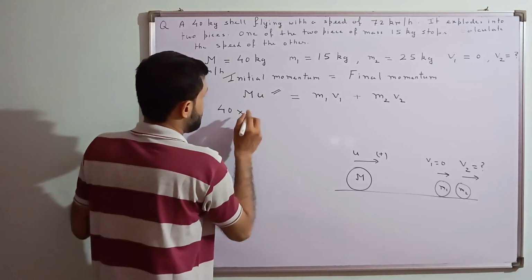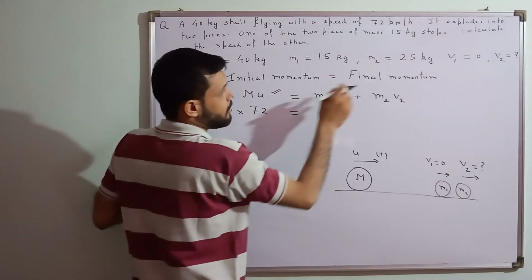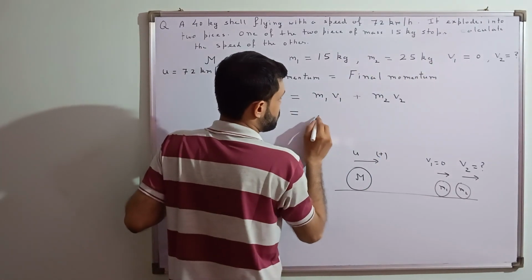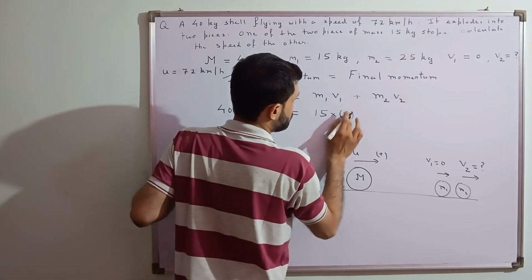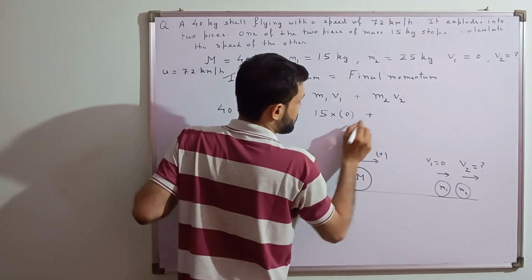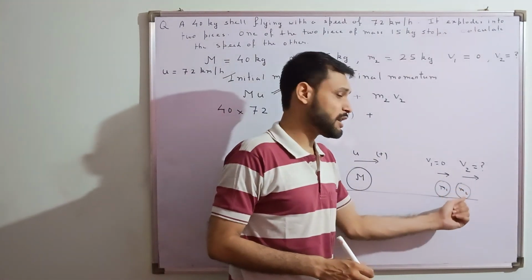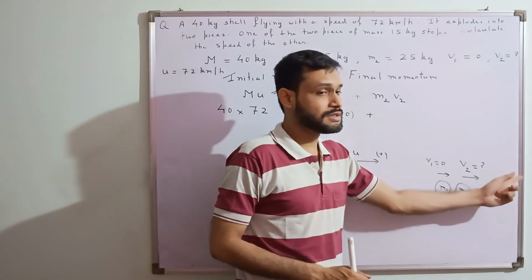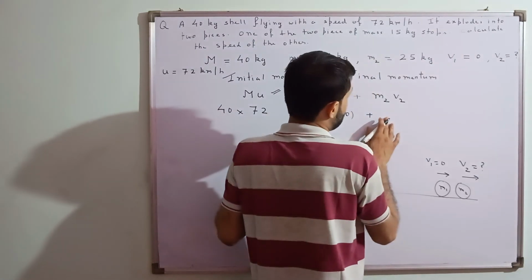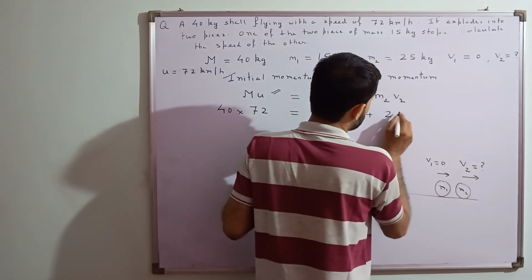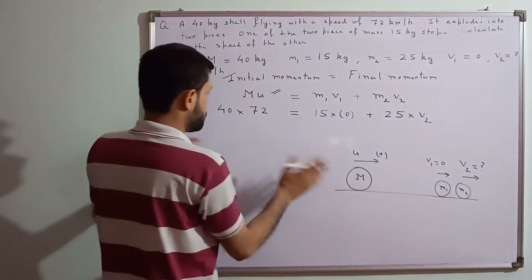So it's 40 kg and it is moving with 72 km per hour. Putting the value over here. Now here V1 is how much? V1 is 0. So this 15 multiplied with 0 becomes 0. Nothing will happen to this. And you can moreover see this V2, after this it is breaking into 2 parts. This V2 will again move in the same direction as the initial mass. So what is the value of M2? M2 is 25 kg and we need to find this value V2. So rest everything is done.